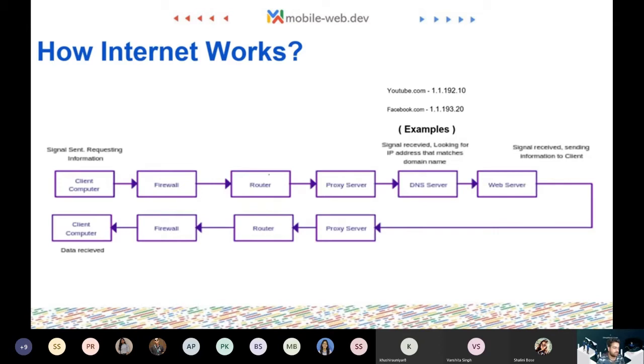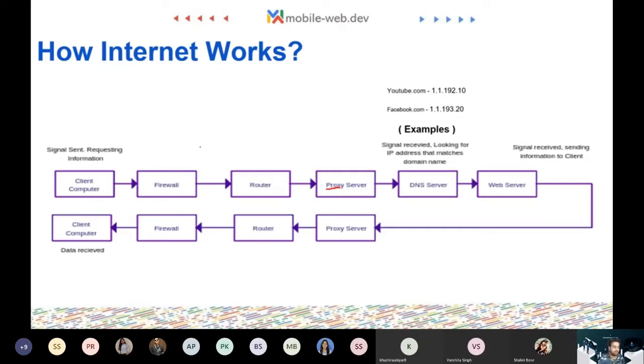And then you have a router. A router decides which server it needs to go and check. And then you have a proxy server. Now the name proxy means that it is a kind of replacement, and it just replaces the address whenever you are going to fetch something from the internet. Same as, some of you have done a proxy in college. Whenever our friend is not present in a class, what do we usually do? We do a proxy for his attendance, right? So we kind of fake ourselves that we are that person.